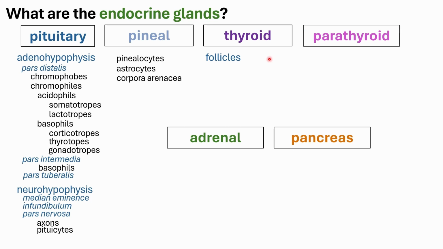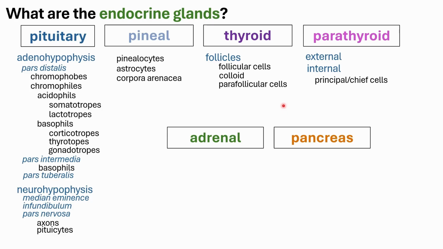For the thyroid gland, you would have your follicles, and within the follicles, you would have your follicular cells and your colloid, the secretion inside the follicles. You would also have your parafollicular cells. Coming from its name, para would mean beside, so these are the cells located in between the follicles. For the parathyroid gland, you would have two types, the external and the internal parathyroid, composed of your principal or chief cells as well as your oxyphil cells. Under the principal or chief cells, you would have your light and dark cells.